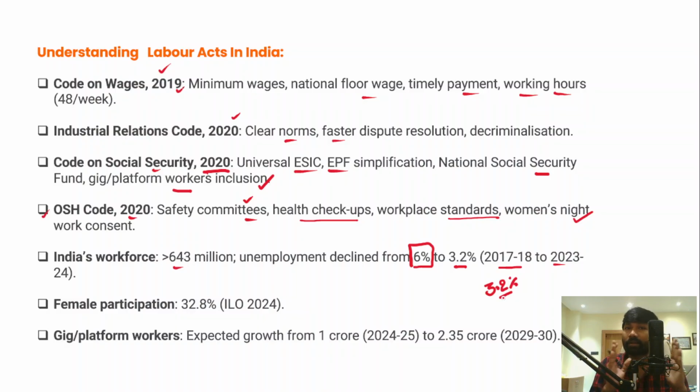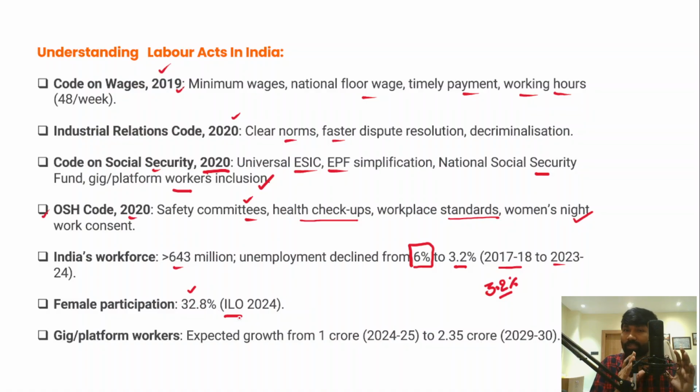In fact, there are attempts to increase the female workforce participation through skilling, capacity building, education, and higher education. If you look at the female workforce participation in India, it is just 32.8% as per the International Labour Organization's 2024 data. However, let's look at the platform workers or gig workers.